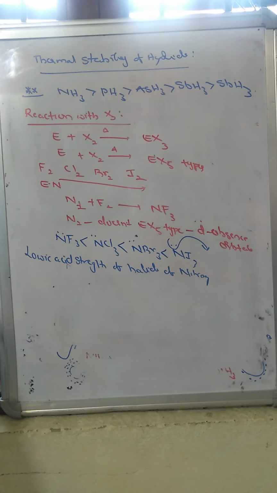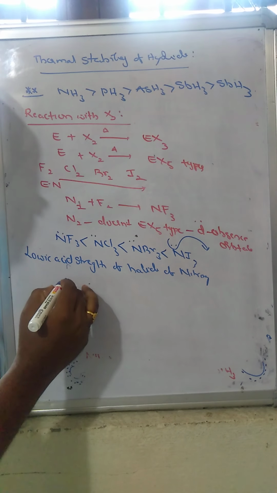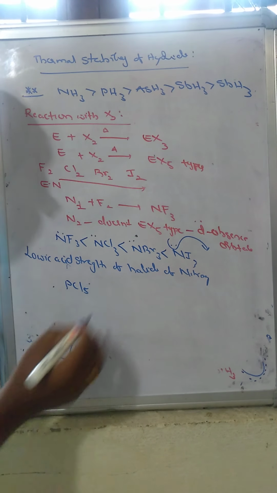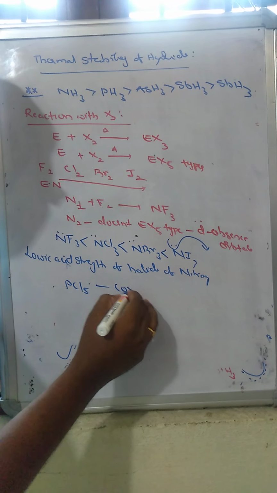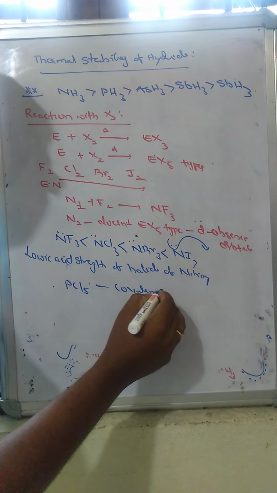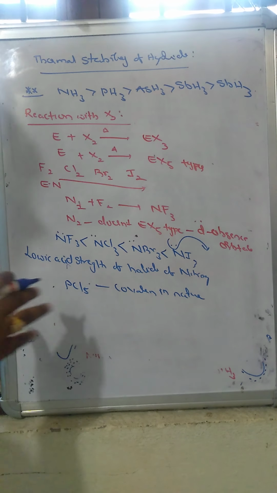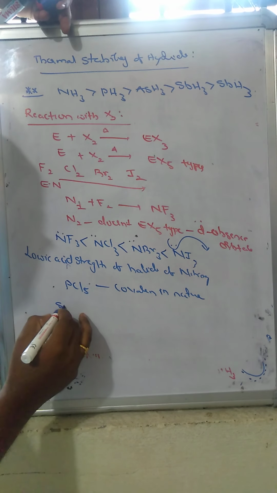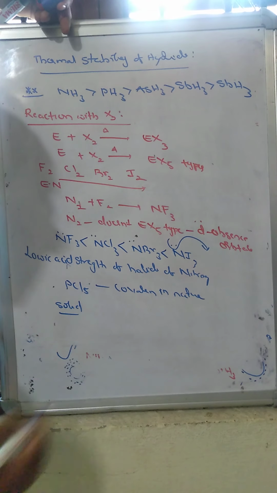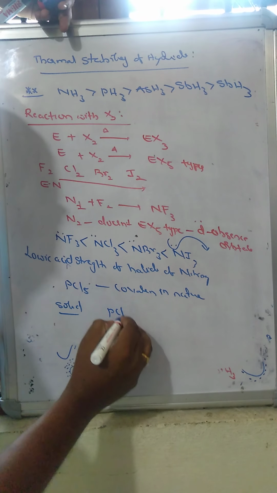Now phosphorus trihalides and phosphorus pentahalide. I will take the phosphorus pentahalide. Generally it is covalent in nature. If it exists in the solid state, it undergoes dimerization.